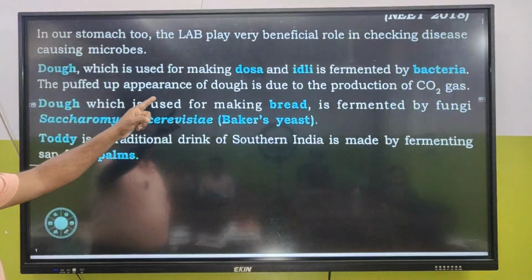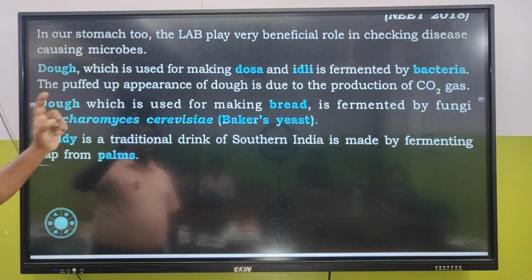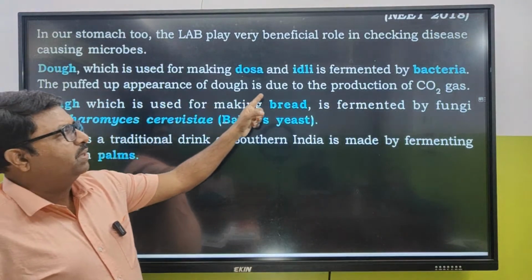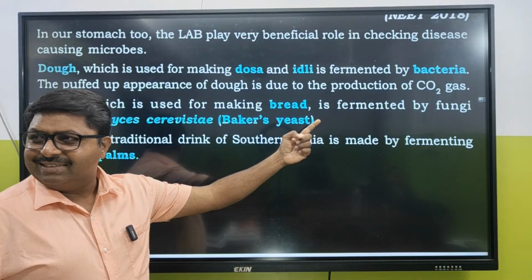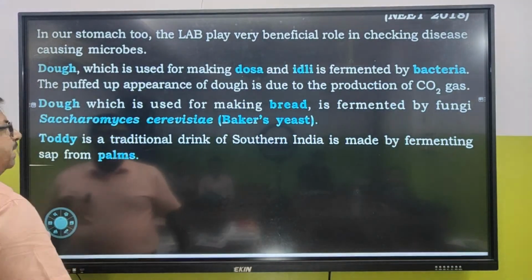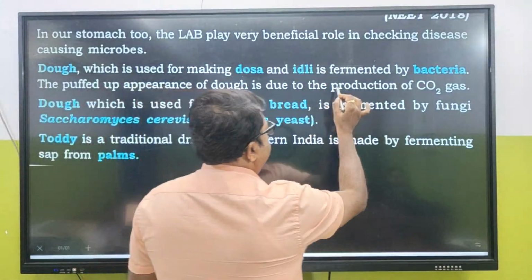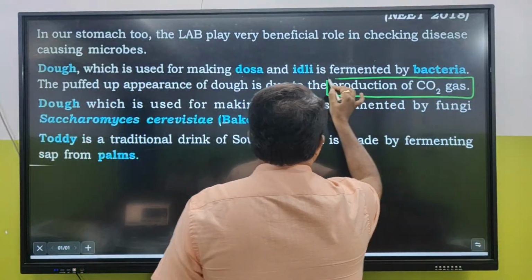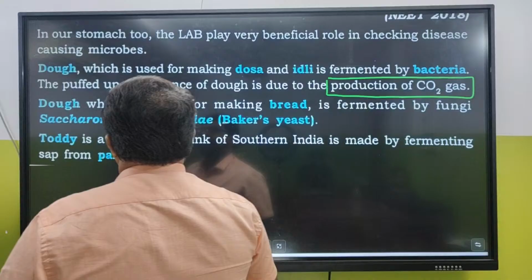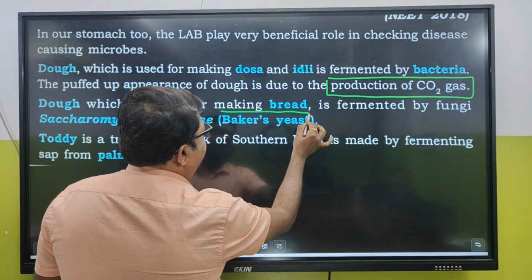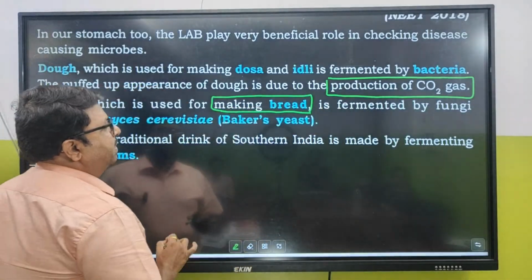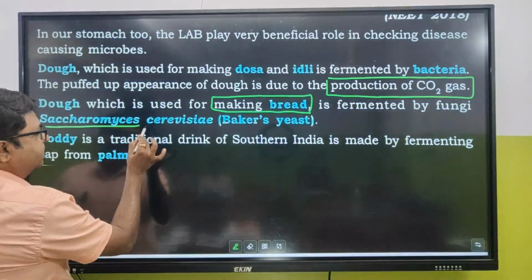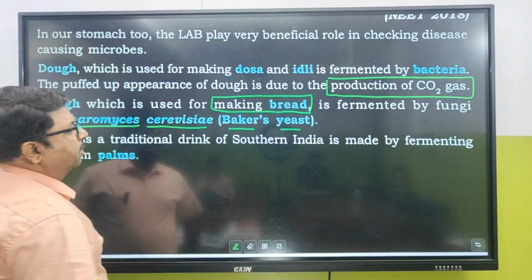So dough, which is used for making dosa and idli, is fermented by bacteria. The puffed up appearance of dough is due to the production of CO2 gas. Clear? So the puffed up appearance is due to the production of carbon dioxide gas. Dough, which is used for making bread, is fermented by fungi, Saccharomyces cerevisiae. It's called baker's yeast.